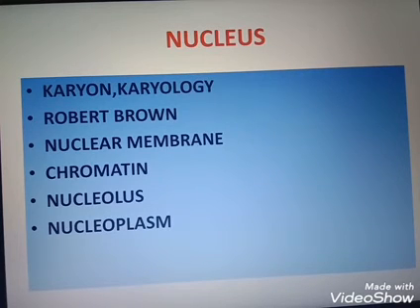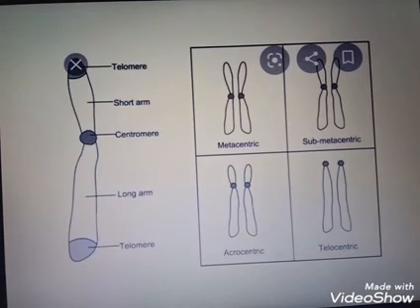Clear? So inside the cell, the center portion is the nucleus. Nucleus contains chromosomes, which contain DNA, which contains genes, and this gene carries the hereditary units. Okay, this is the structure of the chromosome.